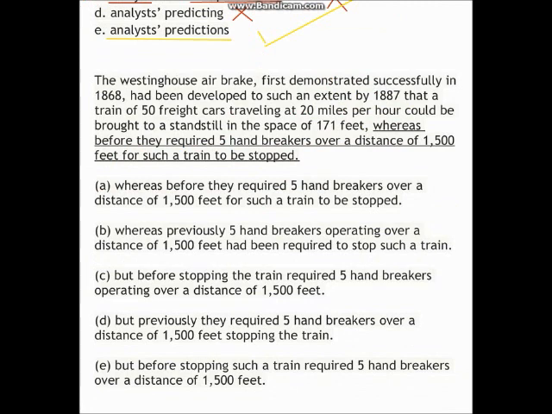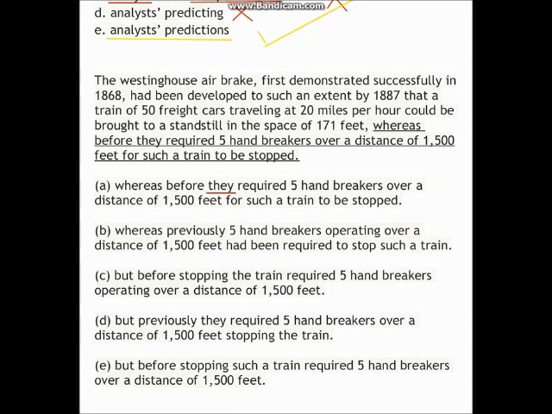Okay, let's look at another sentence correction. If we look at A, "whereas before they required 5 handbrakers over a distance of 1,500 feet for such a train to be stopped," my first question would be concerning the "they." I think you should always pay attention to pronouns in these questions and ask, what does "they" refer to?